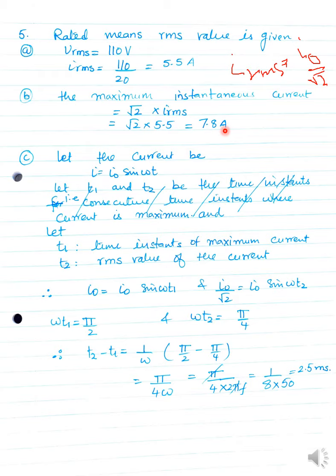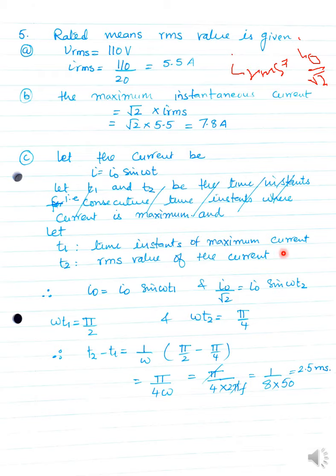The C part. The time taken by the current to change from maximum value to the RMS value. Now let the current be I equals I naught sine omega t, and we consider two times: t1, the time instant of maximum current, and t2, when my current changes to the RMS value.